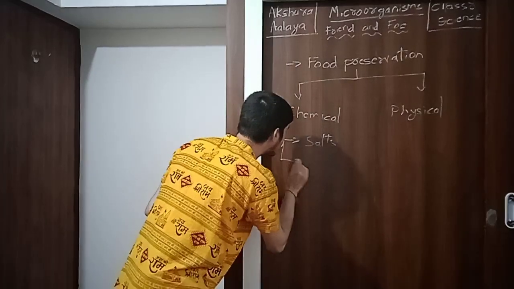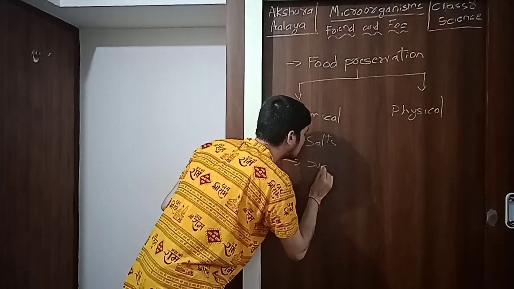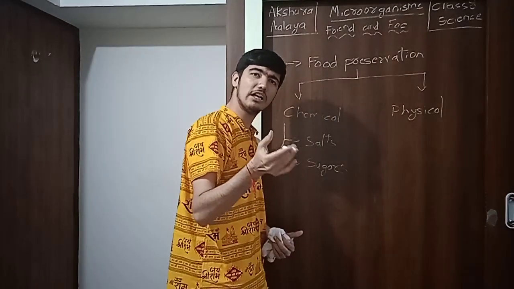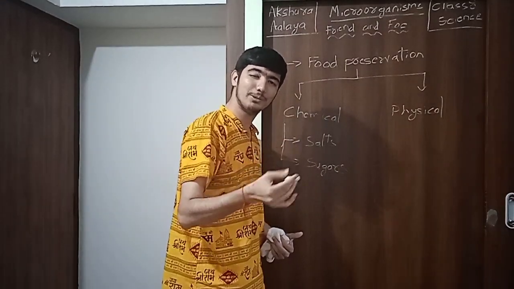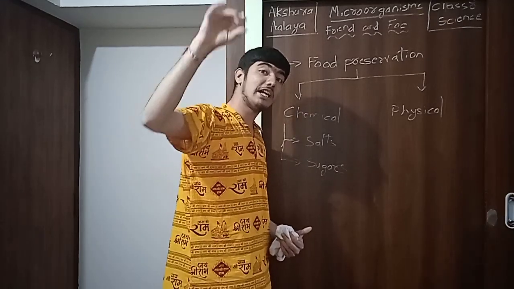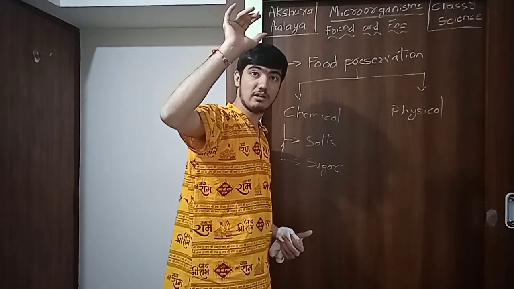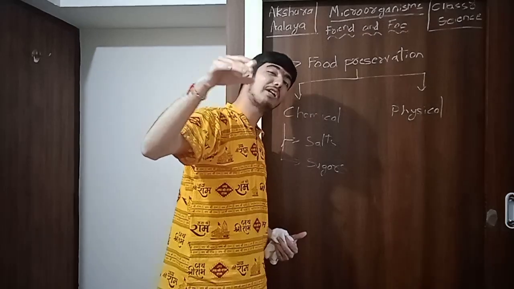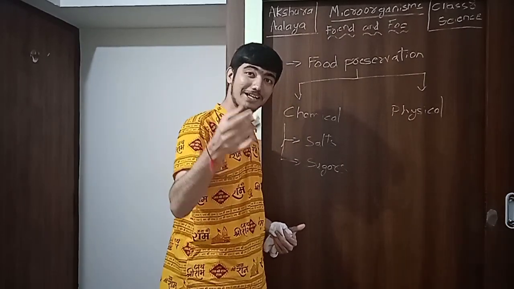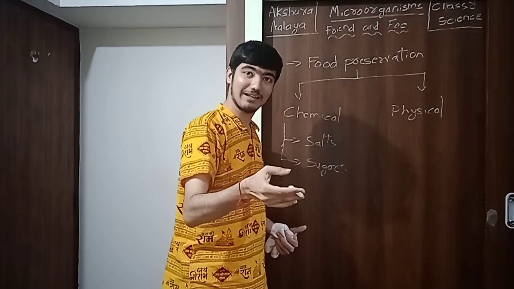Then the second one is adding of sugars. You may have seen honey. Have you seen honey getting spoiled? No. You may have also heard there are honey samples from Egyptian pyramids which date back thousands of years, but they are still fresh and ready to use till today, right?